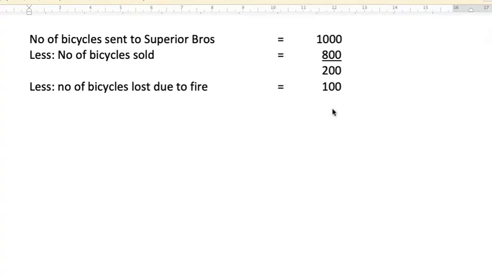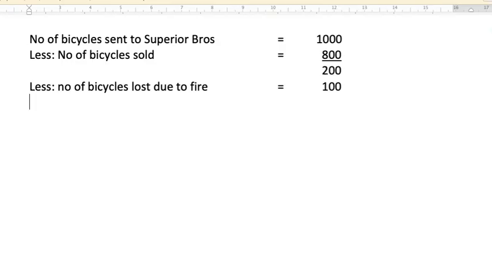So we are going to write down the number of bicycles sent to Superior Bros. It is total how much? 1000. But how many has he sold? 800 bicycles he has sold out of 1000. So we are going to deduct that, right? So 800 bicycles are sold, and the remaining are how much? 200. Out of 200, how many bicycles were lost due to fire? 100 bicycles, which is given in the problem. So we are going to deduct that also. So the number of bicycles lost due to fire is 100.